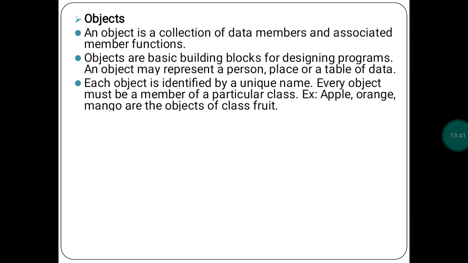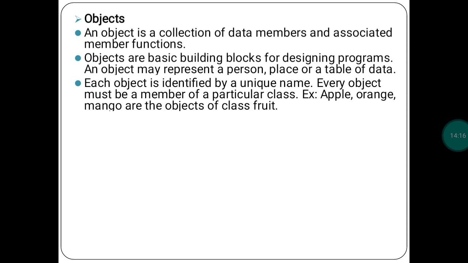Okay. Then every object must be a member of a particular class. Once you create the class, you can create any number of objects, but every object should be created by using its class name only. While writing the program, I will tell you how to create the classes and how to create the objects. In the next chapter, chapter number 7, class and object is there. In that chapter, we can see how to create the classes and objects. Every object must be created using its class name.